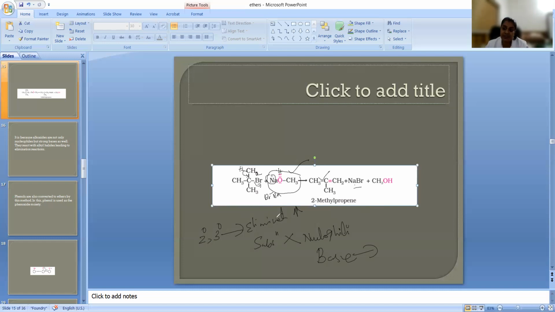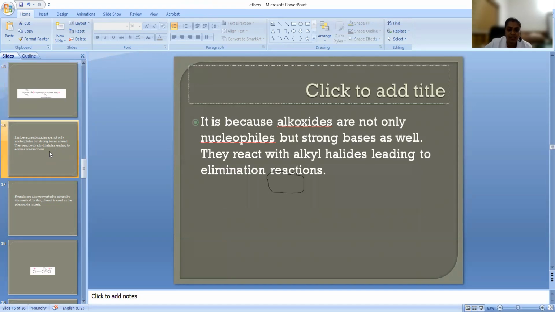So whenever we are using secondary and tertiary, in both these cases, elimination reaction will be taking place because the incoming nucleophile is acting as a base rather than a nucleophile, because it is having a bulkier group. Now alkoxides are not only nucleophiles but strong bases as well, so they react with alkyl halide leading to elimination reaction.